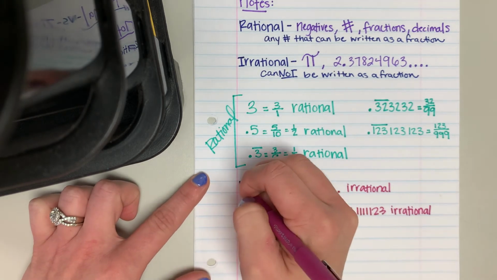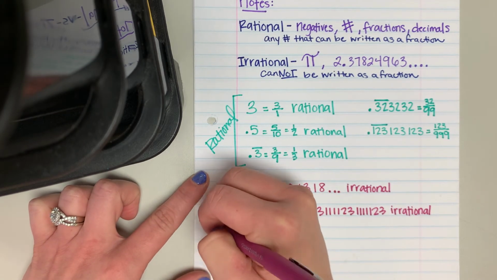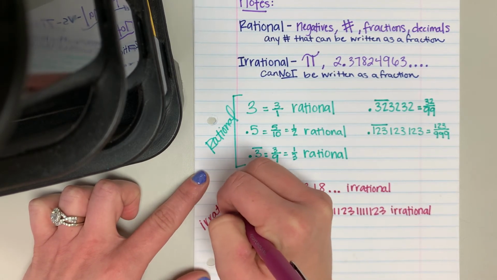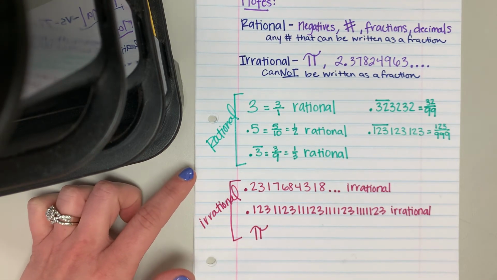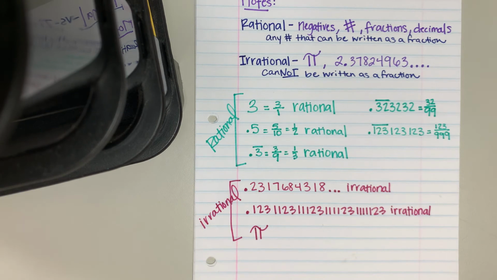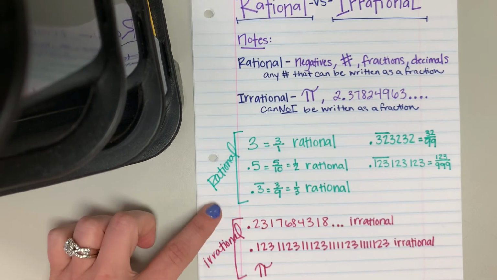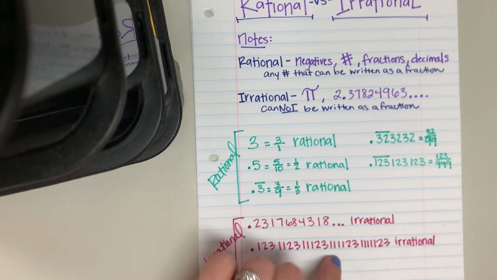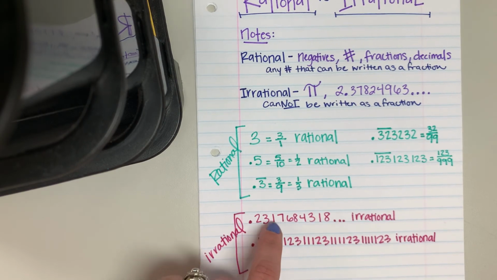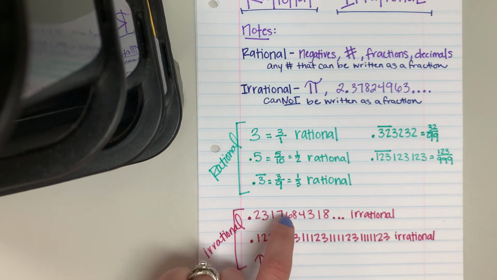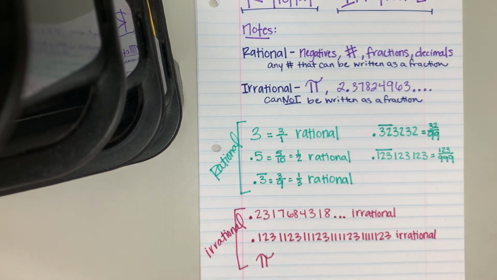Now, these are irrational, because they don't have a formation about them. They do not repeat in a perfect pattern. They keep repeating in a different kind of pattern, or they're non-terminating. This is non-terminating. It does not stop. That number just keeps going and going and going.